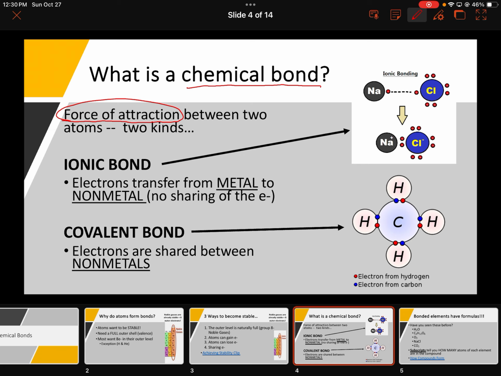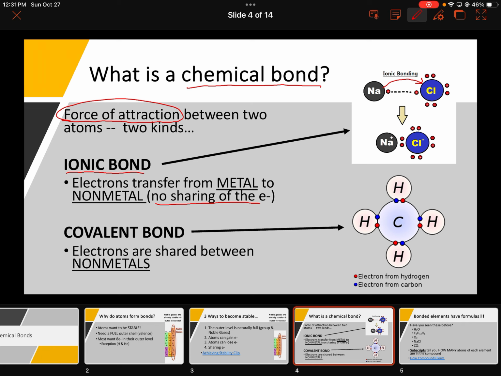And so we see two types of bonds. The first type of bond is an ionic bond. There's no sharing of electrons. So in this case, sodium gives an electron to chlorine, and they don't share the electron. Sodium gives it up, chlorine takes it, and they're now bonded together.